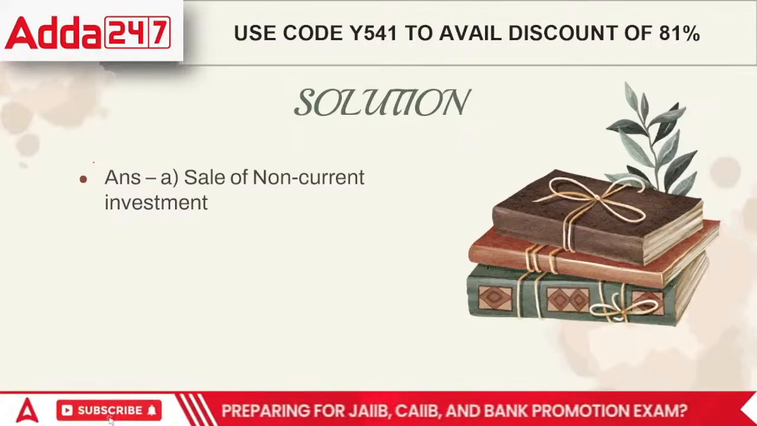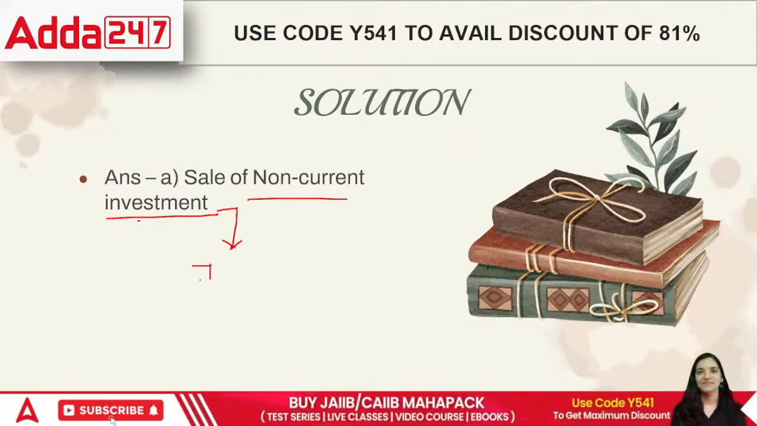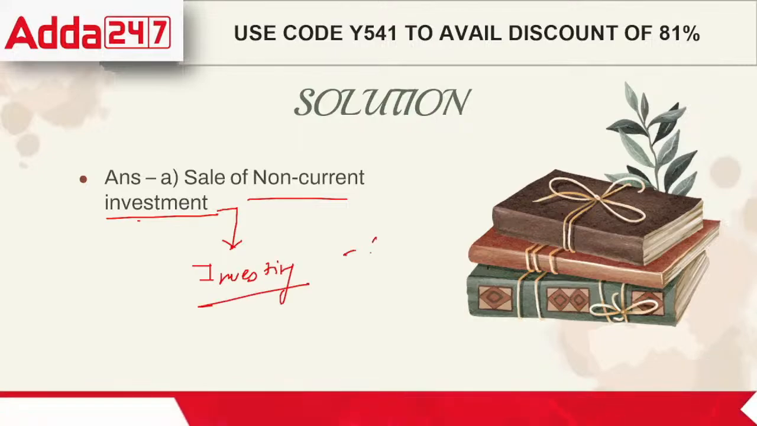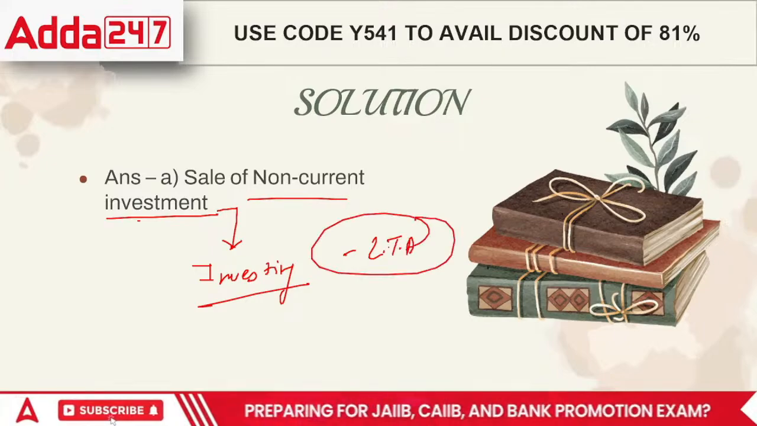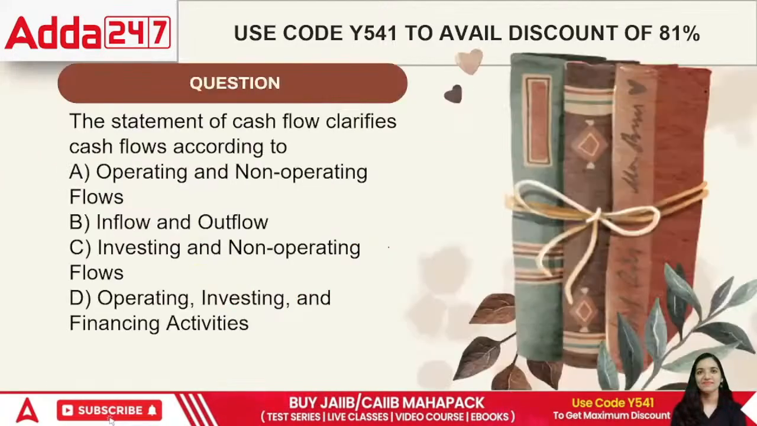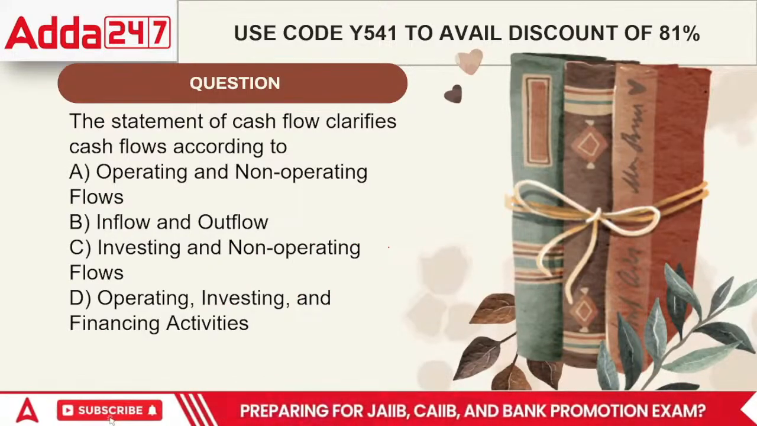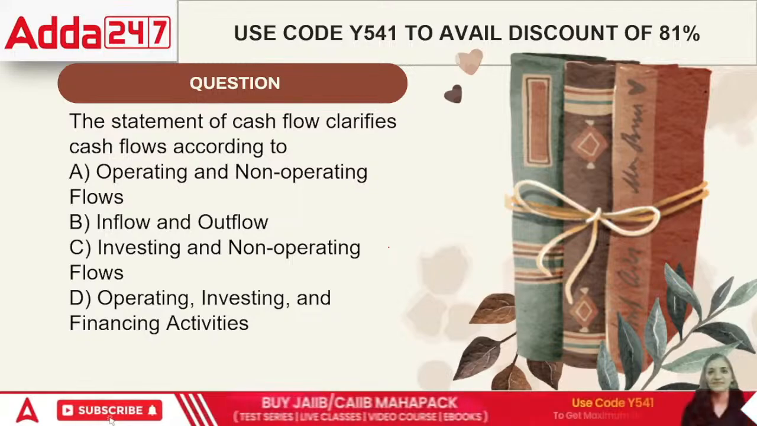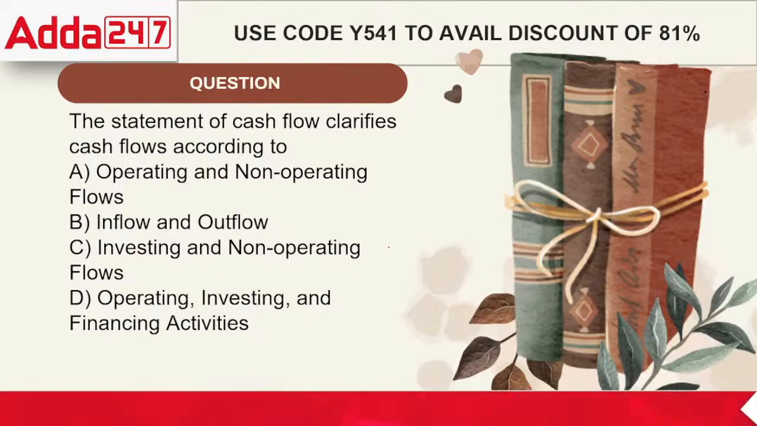So when we talk about the sale of non-current investments, that's because this particular area is investing activity. Whenever we sell a long-term asset, it is always covered under non-current investments. The non-current investments are basically part of investing activities. The first is operating, second is investing, last is financing. So the odd man out was the portion regarding investing.